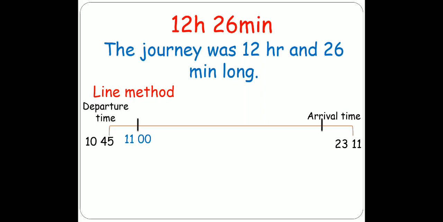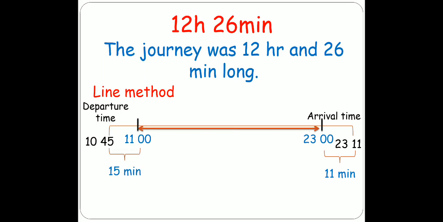And from arrival time 23:11, you will move backward now. So the previous clock hour from 23:11 is 23. Now the difference between 23 and 23:11 is 11 minutes, and the difference between 10:45 and 11 is 15 minutes. Now the difference between 11 and 23, there are 12 hours. So we will add 12 hours, 15 minutes and 11 minutes. We will add minutes and write 12 hours 26 minutes is the answer, same as the vertical method.